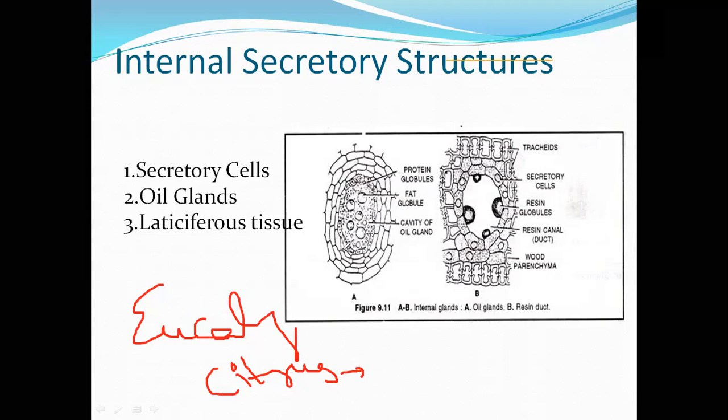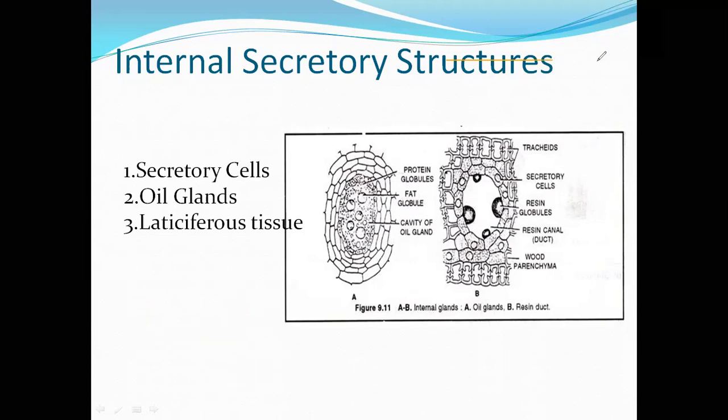They produce resins, which are commercially very useful. Clear? So these are the diagrammatic representations. Here this is an internal gland, and this is a resin duct.